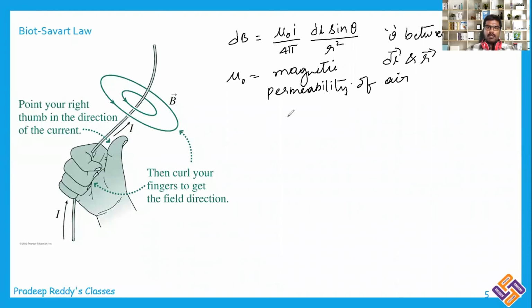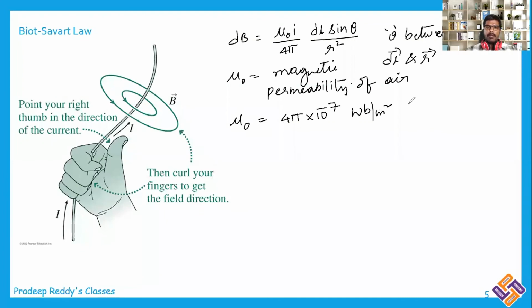Mu naught is equal to 4 pi into 10 power minus 7 Weber per meter square. That is the value of mu naught, 4 pi into 10 power minus 7, and Weber per meter square is the unit of magnetic permeability.